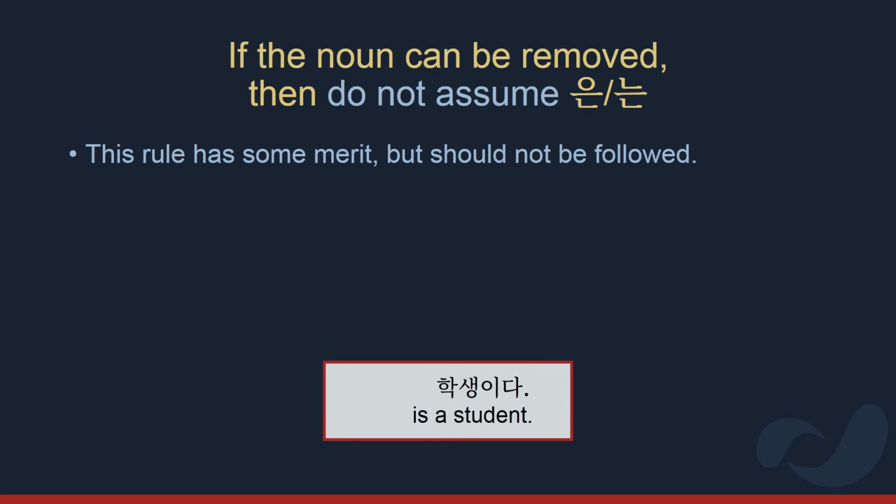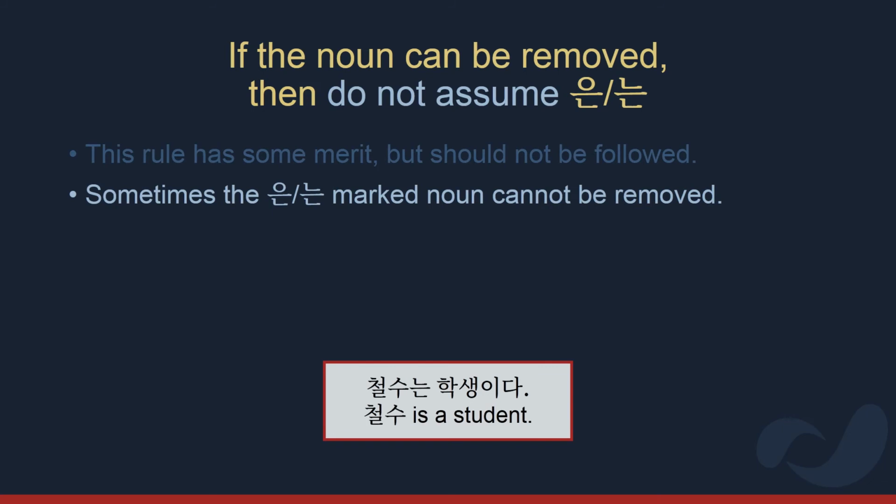However, there are some problems with this. Firstly, it's important to note that there are times when a 는-marked noun cannot be removed. If 는 is being used for its contrast effect, that is, 철수 was being contrasted with someone else, then neither particle 는 nor the noun can be removed.